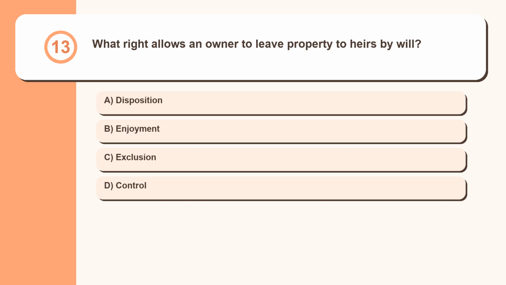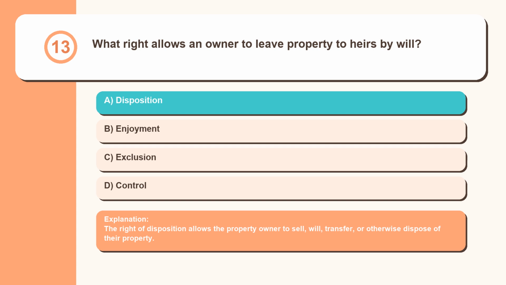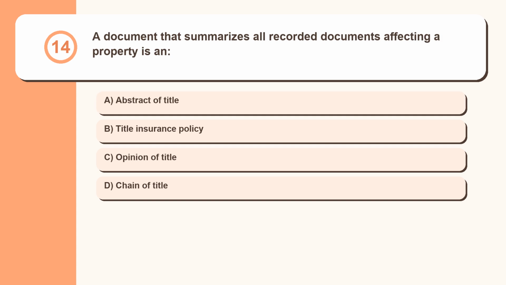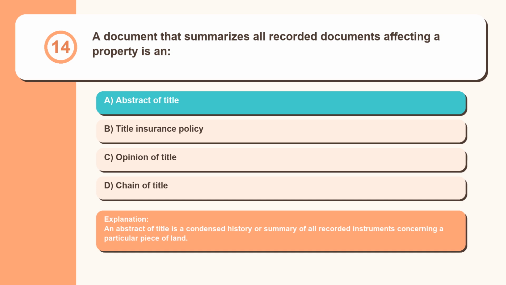Question 13. What right allows an owner to leave property to heirs by will? Disposition, enjoyment, exclusion, control. The right of disposition allows the property owner to sell, will, transfer, or otherwise dispose of their property. Question 14. A document that summarizes all recorded documents affecting a property is an abstract of title, title insurance policy, opinion of title, chain of title. An abstract of title is a condensed history or summary of all recorded instruments concerning a particular piece of land.